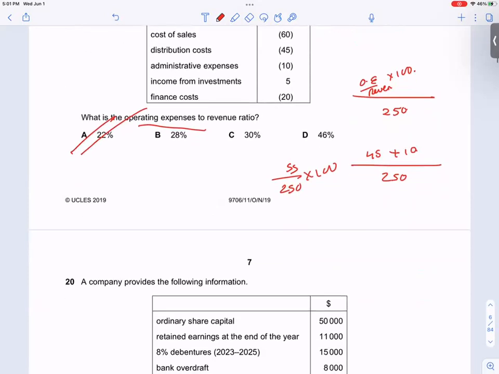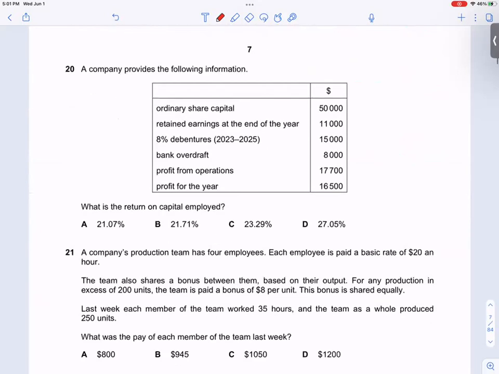What is the return on capital employed? The formula is profit from operations upon capital employed. Capital employed is shareholders' funds plus non-current liabilities.